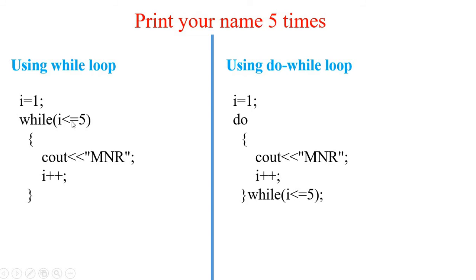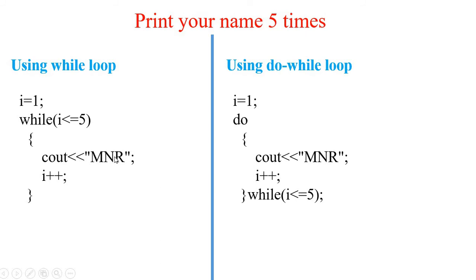In the while loop, before printing MNR, first you have to take the confirmation whether it is a valid iteration or not. i equals 1, is 1 less than or equal to 5? Yes, so print MNR. But in do while, i is equal to 1 without any checking whether it is a valid initial value or an invalid initial value. Without knowing that value, we enter into the loop, so it prints MNR without any condition.